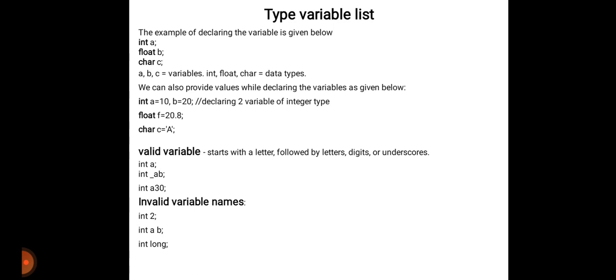Suppose integer A, integer underscore AB, integer A30. These are the valid variables. But what are the invalid variables? Invalid means int 2, int AB, int long. These are the invalid variables, which do not start with a letter or are not followed by letters.